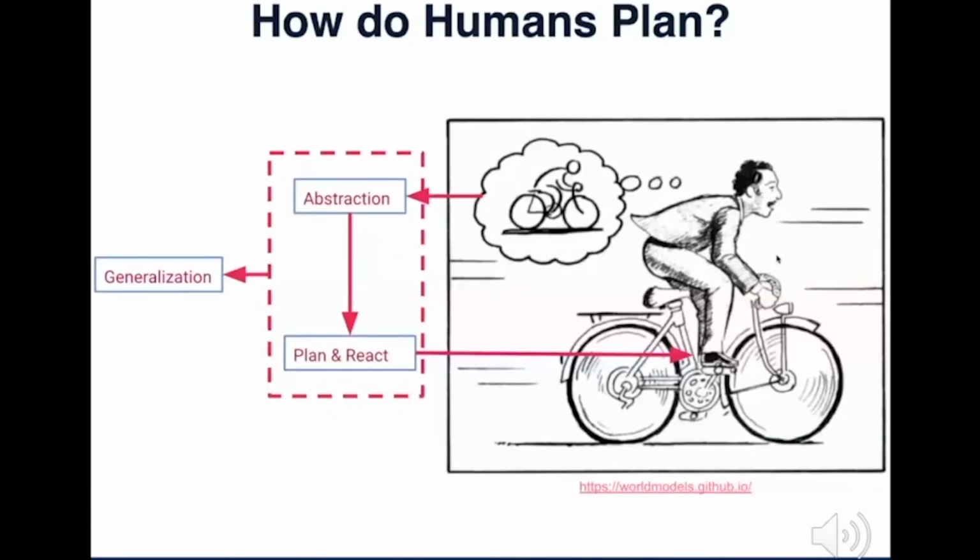Another example is riding a bicycle. Humans build an abstract world model in their mind based on what they are able to perceive. We make decisions and take actions based on this abstract world model. As you can see, the appropriate abstraction is critical to generalization. Then, what kind of abstraction is beneficial to generalization?